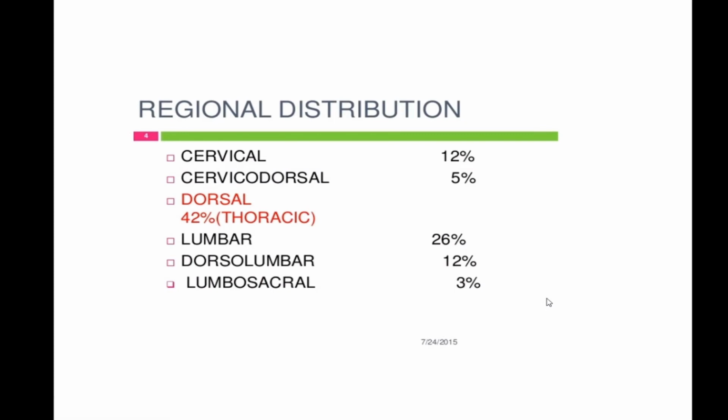So the dorsal spine, although shown as 42%, I would call it dorsal lumbar, and the dorsal and lumbar combined is the highest, out of which it is theoretically the dorsal lumbar spine, which itself being a lesser number, just a few vertebrae, still their incidence is higher.